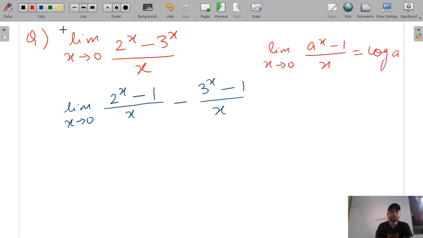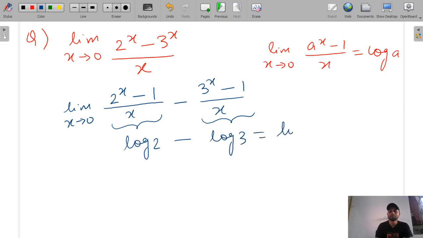So here we can write this part as log 2 minus this part, log 3, that is equal to log 2 by 3, which will be the answer. So again we can solve various new problems.